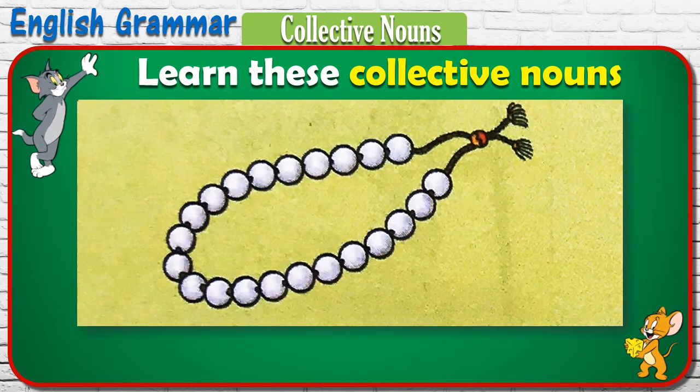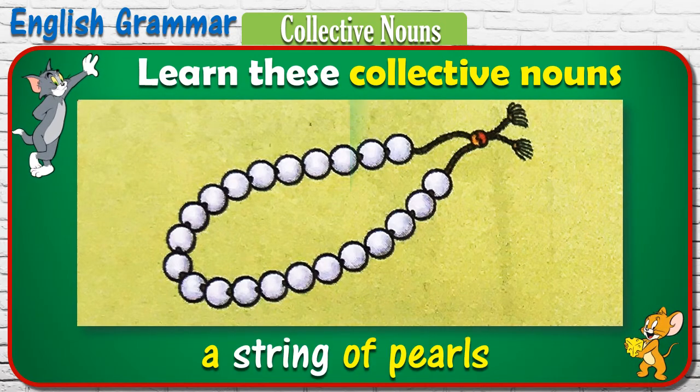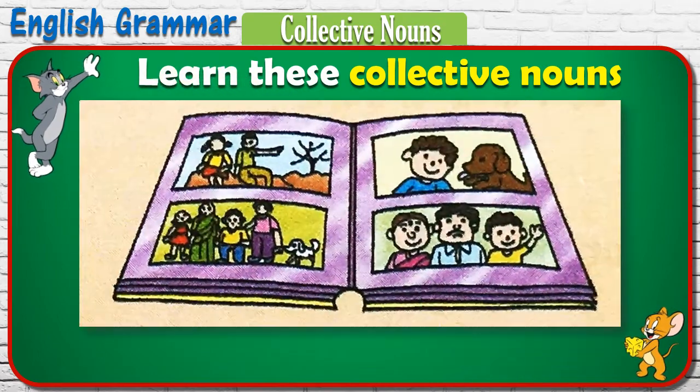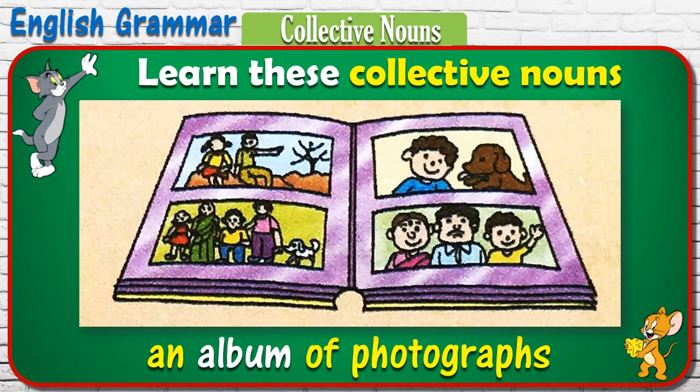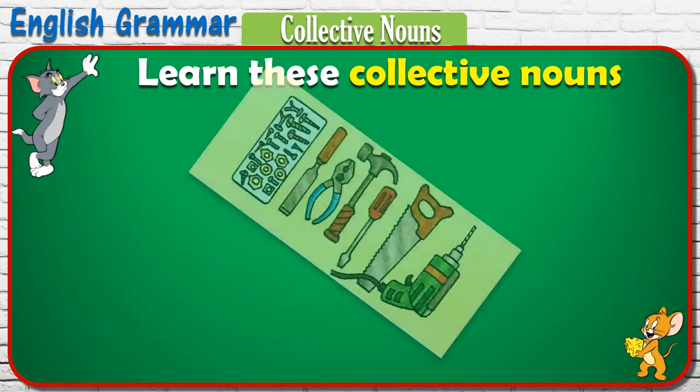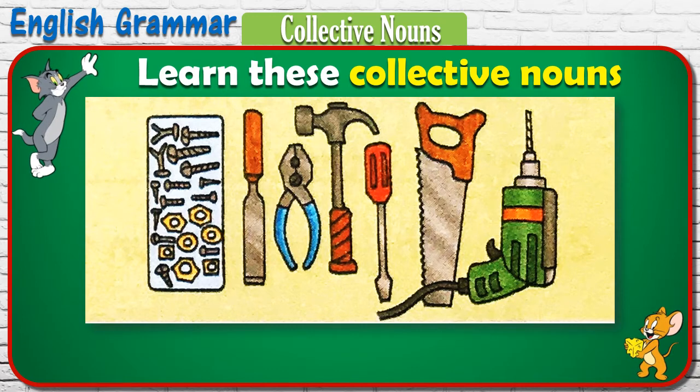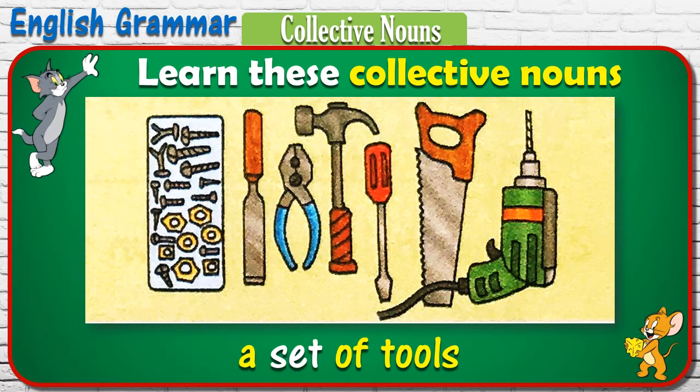A collection of pearls is called a string of pearls. A collection of photographs is called an album of photographs. A collection of tools is called a set of tools as a collective noun.